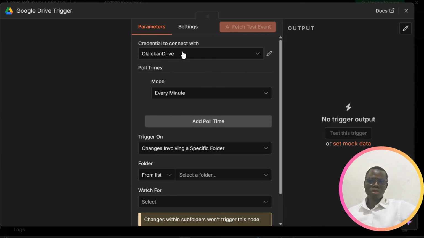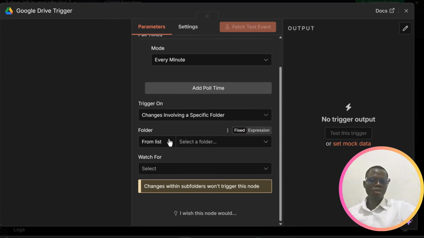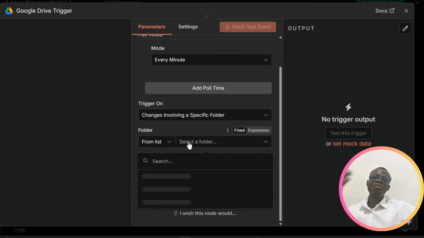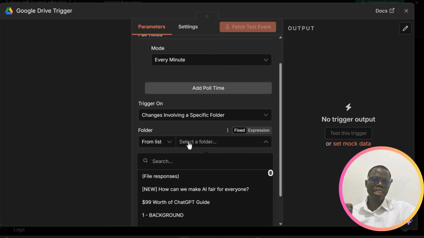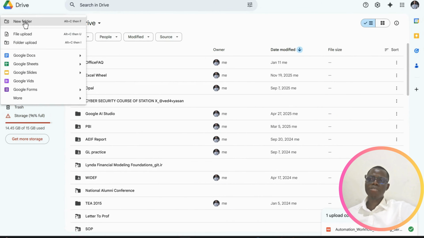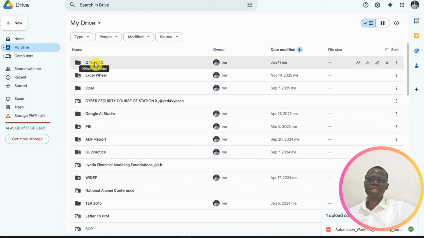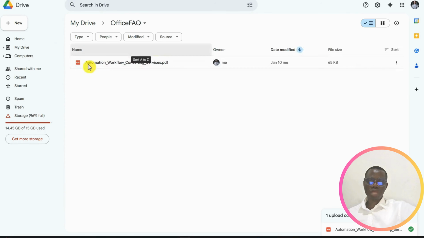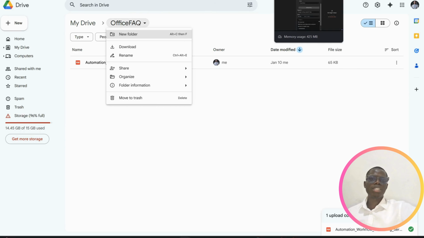Credentials, we've connected. Mode is every minute, which is fine. We are not changing anything here except for the folder. You need to select the folder where you have all your company's data. Let me go back to my Google Drive. I created a folder in Google Drive here. You can just click on New, choose New folder, and create a folder. This is the folder I created. I called it Office FAQ, and inside that folder I dropped this file. I just need to keep updating this folder. I'll just upload new files there, and then the folder will still work in my n8n.